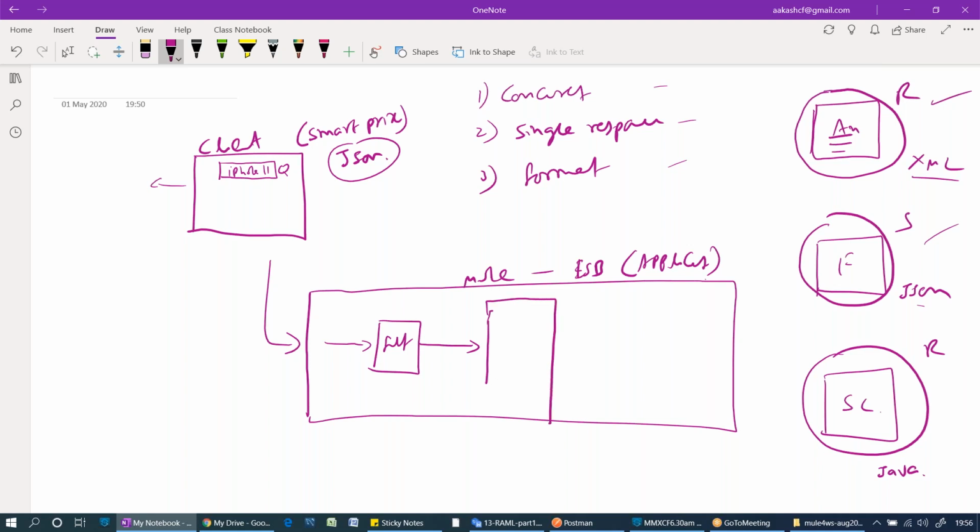Now I will configure one more component here. You need to tell me what this component is, which takes a single request. What is the first requirement? Concurrently, we need to send the request to three applications. That means we are going to send the request to all these three applications. But how many requests are we getting from the client web application? Only one. How do we convert from one to multiple? What is this component name? Can anyone guess? We use it daily at home. At your home it is available.